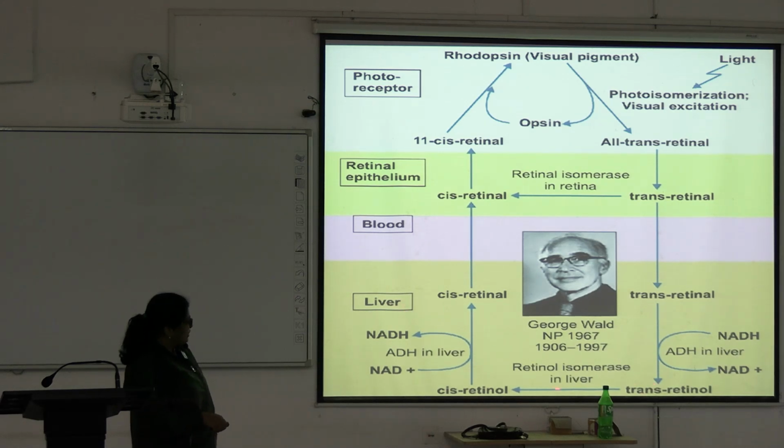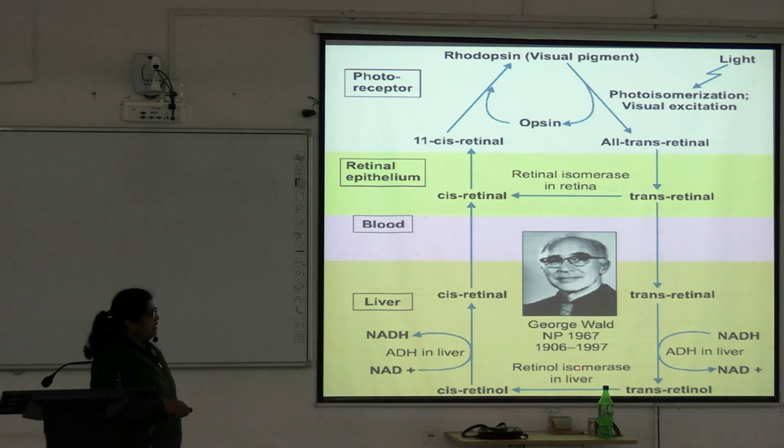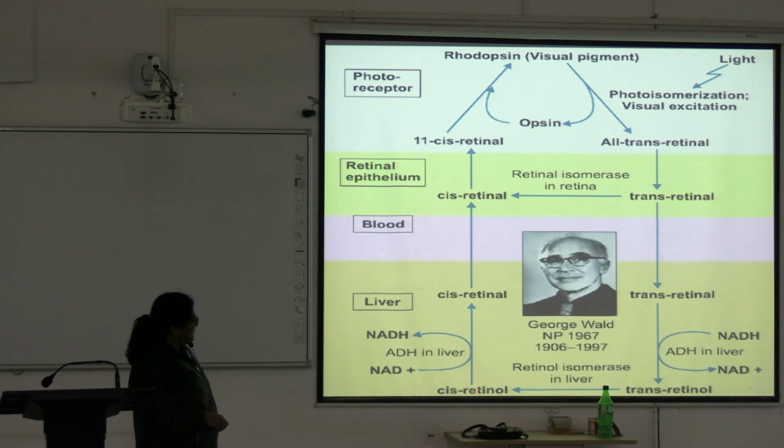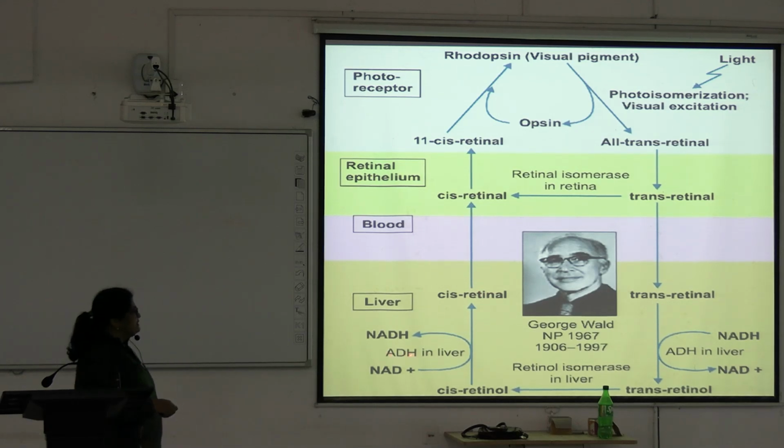This all-trans retinol is again converted by retinol isomerase to the cis form, cis retinol. This cis retinol again produces cis retinal. Here again the dehydrogenase enzyme is required, here NAD plus is required and produces NADH. It also happens in the liver.